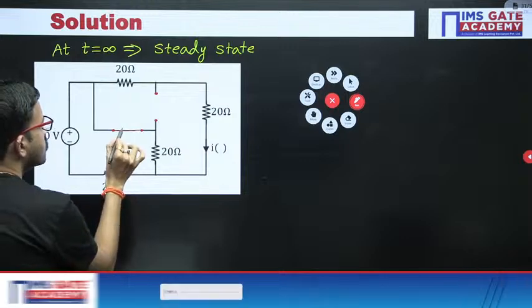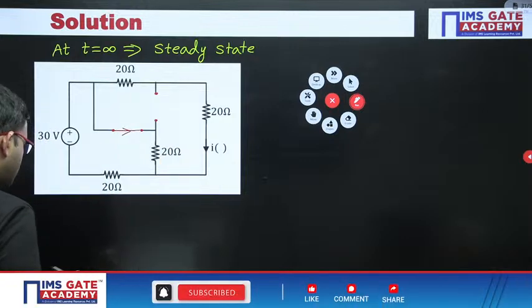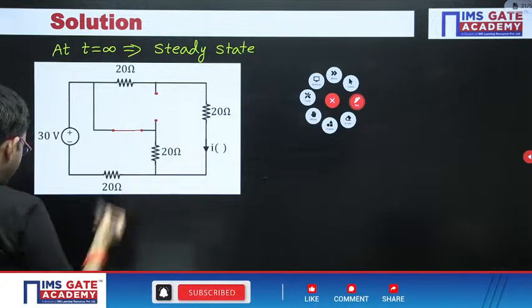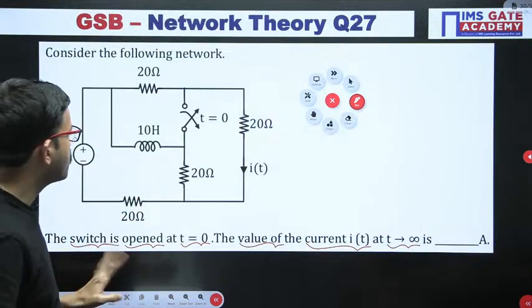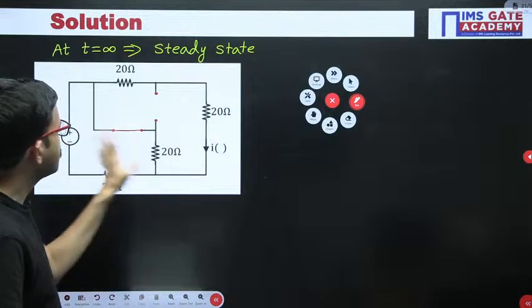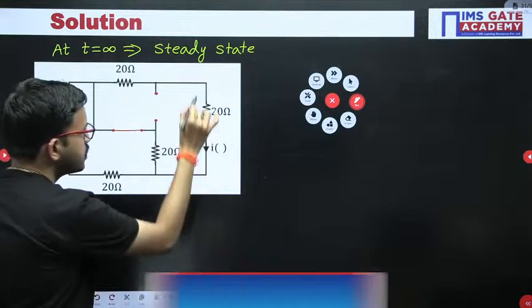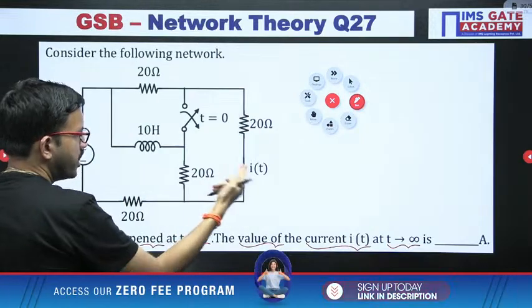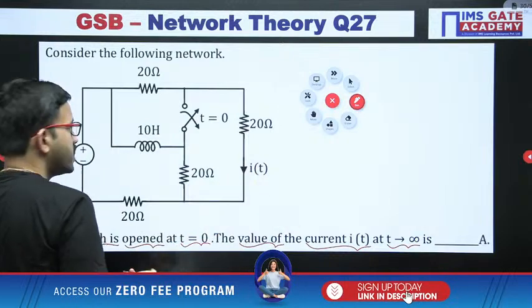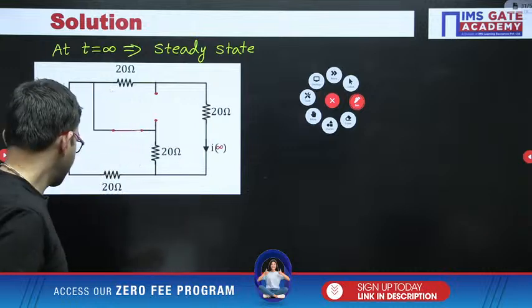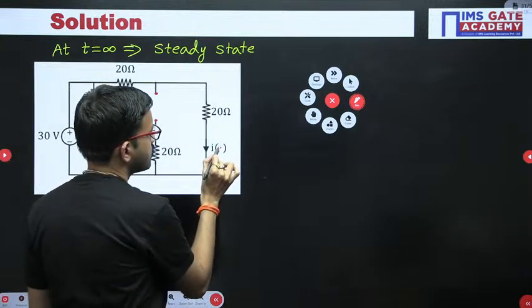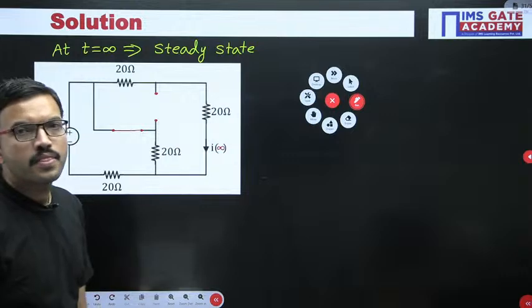Okay, so here in this particular circuit, the inductor acts as a short circuit. Now after that, what are the elements here? You can keep them as they are. And in this particular branch, you have to find the current I of t at t equal to infinity. So accordingly, I am substituting here I of infinity.